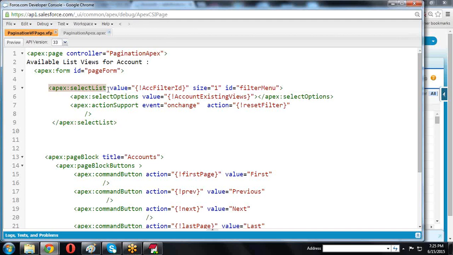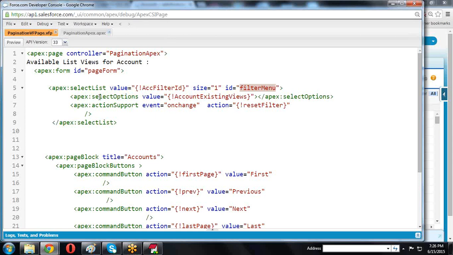How to create the pick list? By creating the select list option, we are creating the pick list values. The value equals ACC filtered ID. The filtered ID is what we use for filtering the data. Now size equals 1, and the ID equal to something like filtered menu is not required for this case.